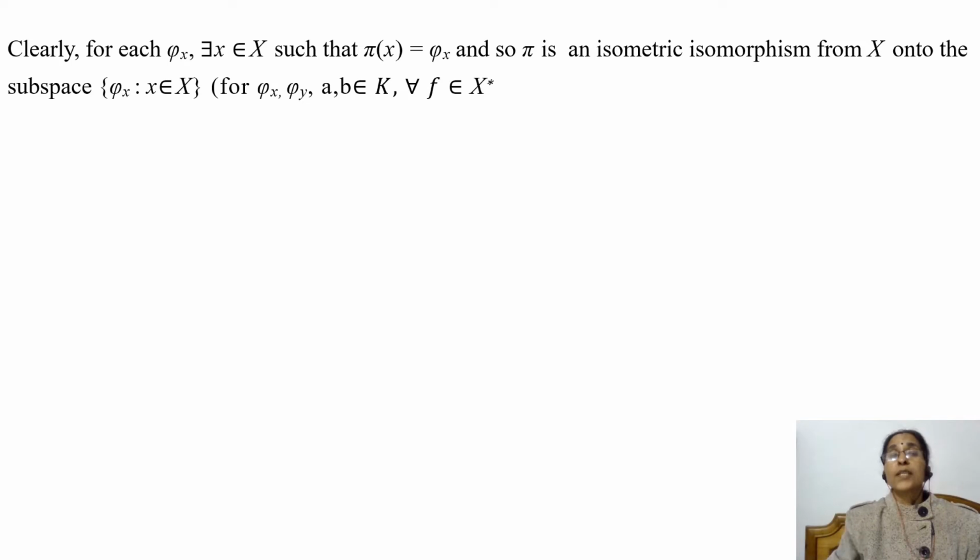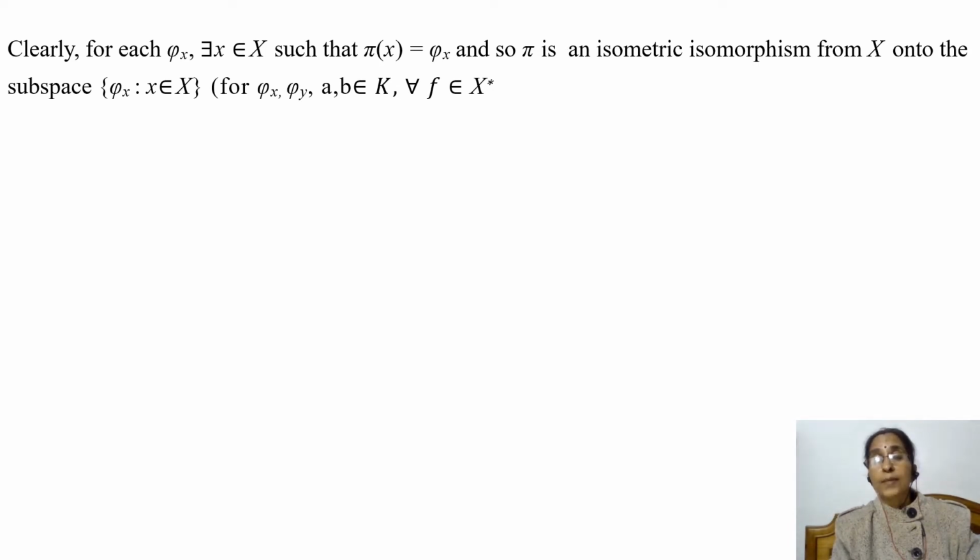As for each x belongs to X, we have defined φ_x. And so clearly for each φ_x, there exists x in X such that π(x) is equal to φ_x. And so π is onto. Earlier we have shown that π is 1-1, π is linear, π is an isometry. And so π is an isometric isomorphism from X onto the subspace containing bounded linear functionals φ_x for each x belongs to X.